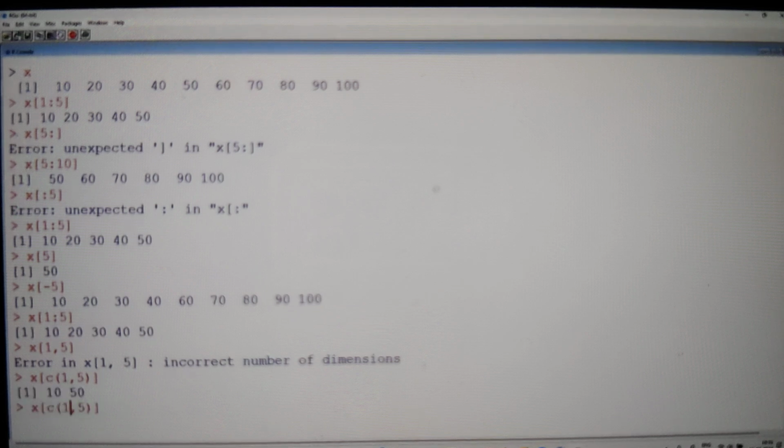If I say minus c, minus 1, minus 5, not minus c, you cannot write minus c here. Even minus c is also working, guys. Minus c of 1, 5. What is the meaning of minus c of 1, 5? Except the first and the fifth element, the remaining elements are going to come. Or even you can write it as c of minus 1, minus 5. Anything is fine, guys. So see, multiple options we are having. Either this way or this way. Anything is fine.